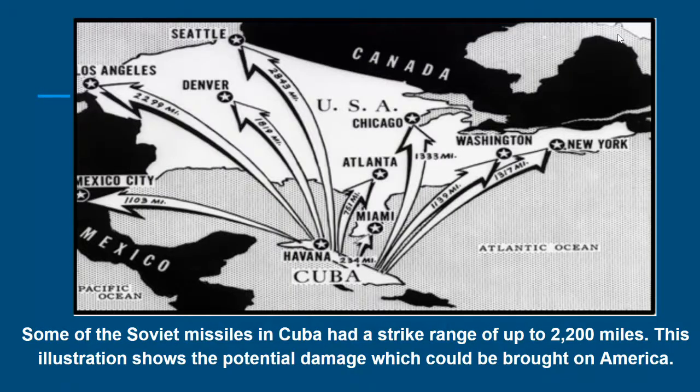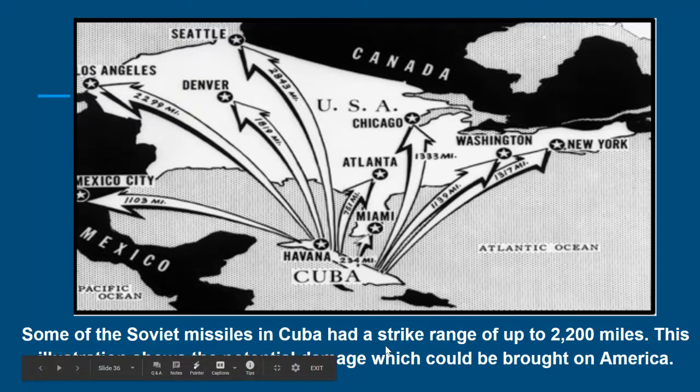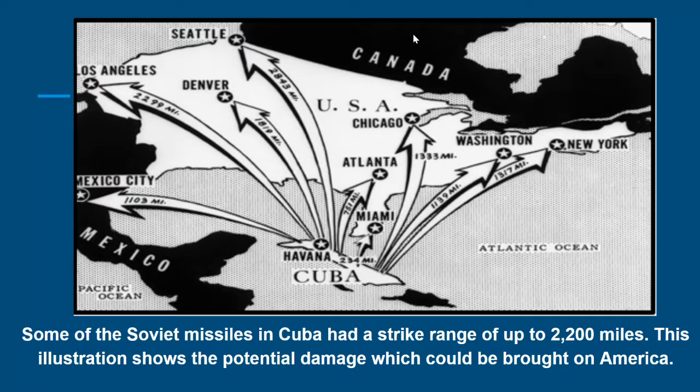You have one more picture that you're going to be studying. Some of the Soviet missiles in Cuba had a strike range of up to 2,200 miles. This illustration shows the potential damage which could be brought on America. So here in Cuba was where the missiles were. Each of these arrows is representing how far that nuclear missile could go. Look at how far it could go into the United States and the damage that it could cause.